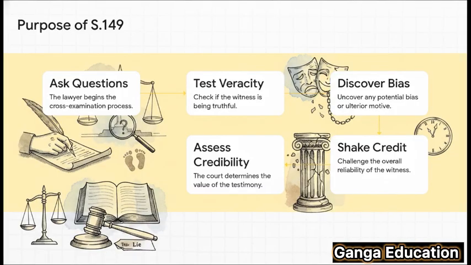Well, this flowchart here lays it out perfectly. A lawyer asks questions with 3 main goals in mind: testing truthfulness, uncovering any bias, and challenging the witness's reliability. When you put the answers to all these questions together, it helps the court make a final judgment on the overall credibility of the witness and their testimony. It's a very systematic process for getting to the truth.